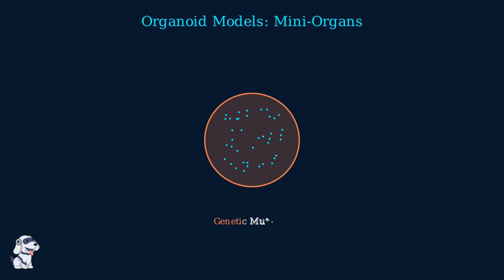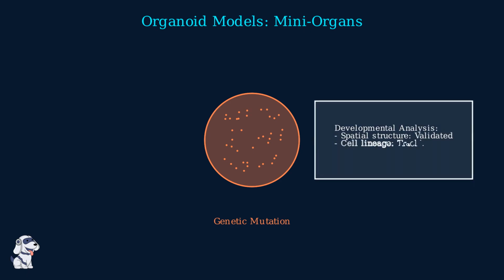These models are critical for disease research. By introducing specific genetic mutations, we can observe precisely how errors disrupt organ formation, such as the folding of the cerebral cortex or the vascularization of heart tissue. These structures provide a high-resolution window into human development. By integrating spatial transcriptomics with organoid culture, we are mapping the genetic trajectories of organ maturation with unprecedented clarity.